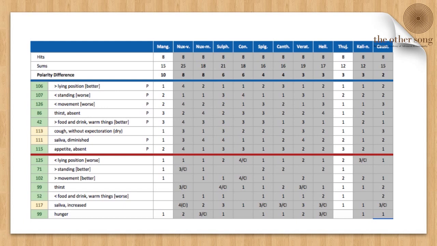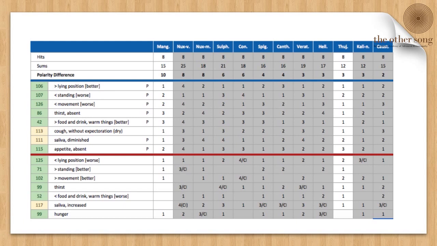What is a contradiction? The grades of the rubrics below the blue line are in support of the remedies, and the grades of the rubrics below the red line are in opposition. So, when the grade below the red line is higher than the grades below the blue line, then the remedy is contradicted, or you can say eliminated.